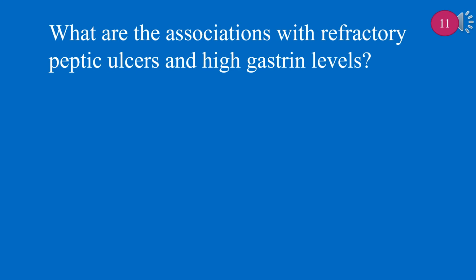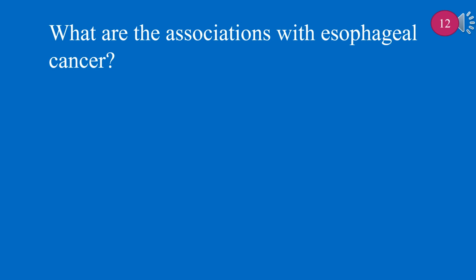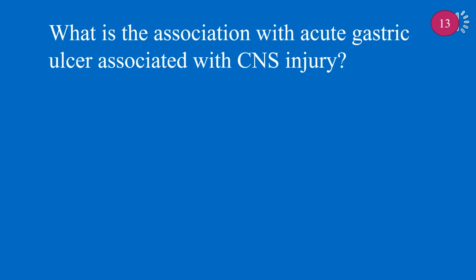What are the associations with refractory peptic ulcers and high gastrin levels? Refractory peptic ulcers and high gastrin levels are associated with Zollinger-Ellison syndrome, gastrinoma of duodenum or pancreas, and MEN1. What are the associations with esophageal cancer? Esophageal cancer is associated with squamous cell carcinoma, worldwide, and adenocarcinoma, in U.S.